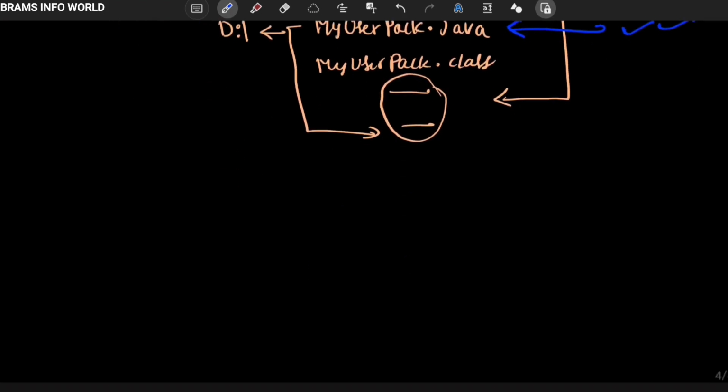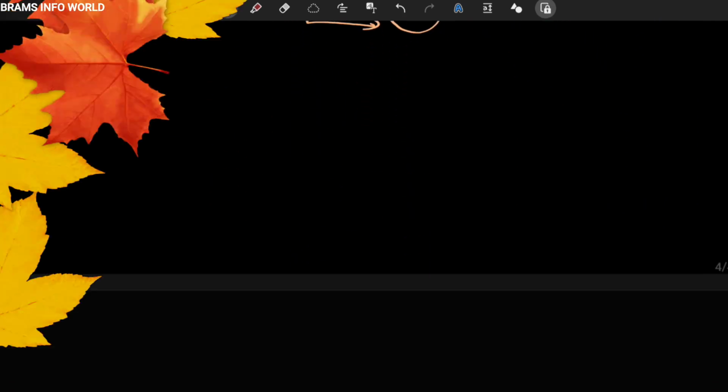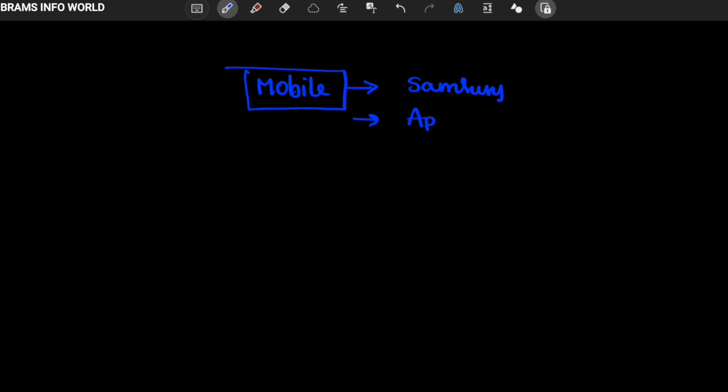That is the topic here, and similarly you can try it. Say mobile is a folder, and in the mobile folder we have Samsung.java, Apple.java, and mi.java.